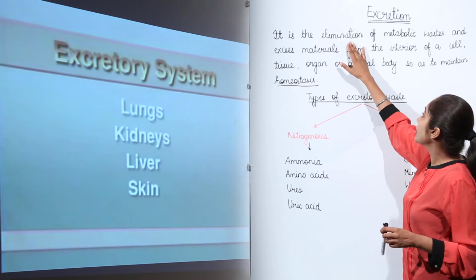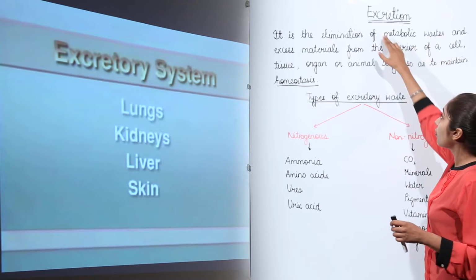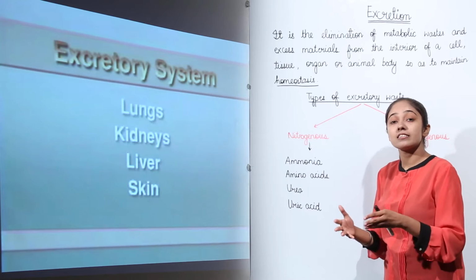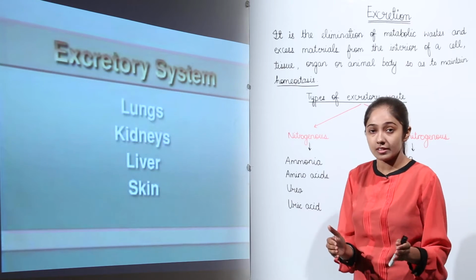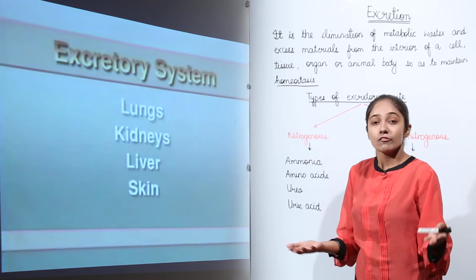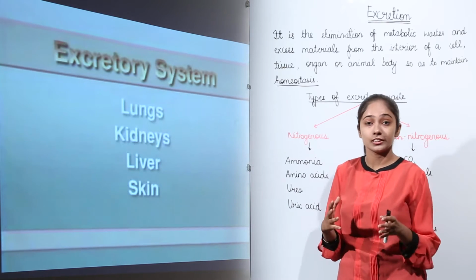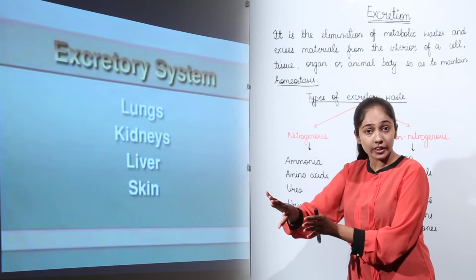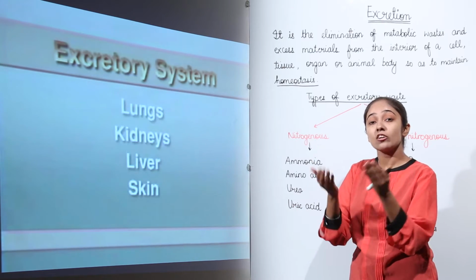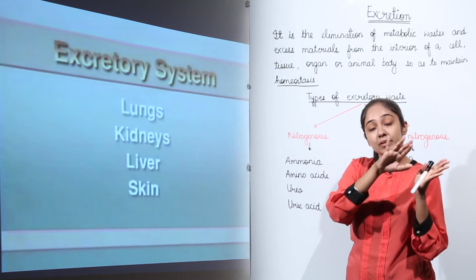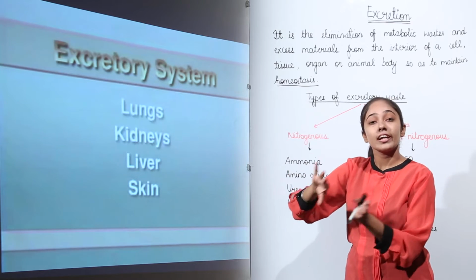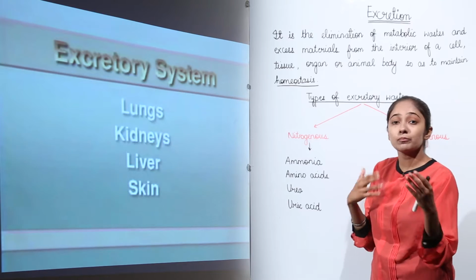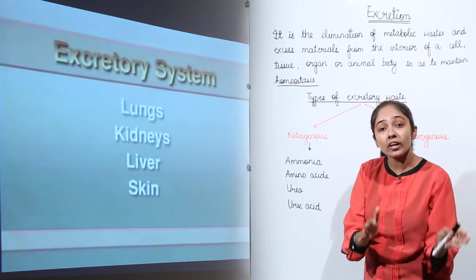It is the elimination of metabolic waste. Metabolic waste, I told you, is the waste that is generated as a result of all the chemical processes that are going on in your body, right? For example, I gave the example of digestion. You are taking in food and waste is being generated that we don't need. Then we take in oxygen and carbon dioxide is generated as a waste product, right? So the result of those metabolic processes is metabolic waste.